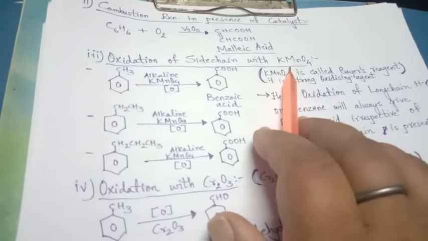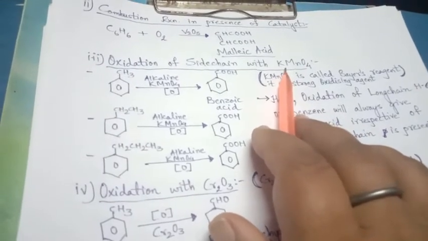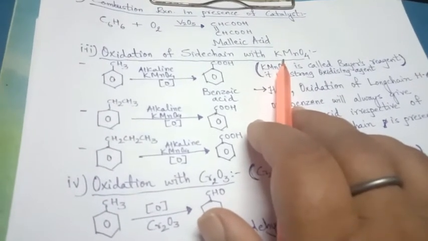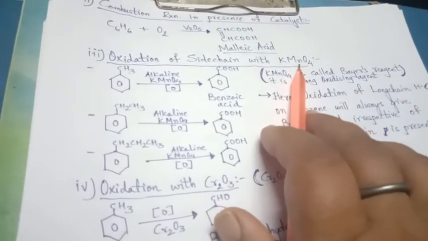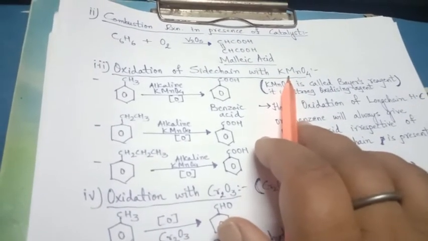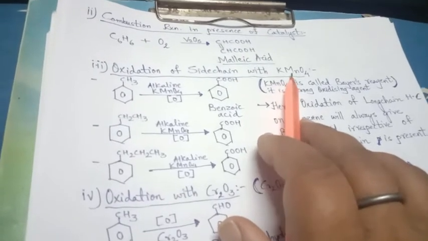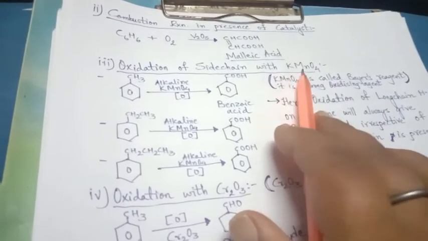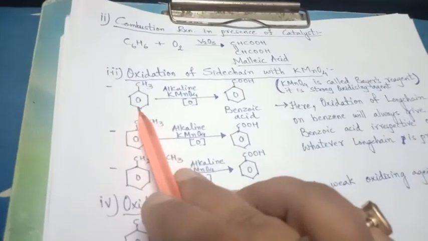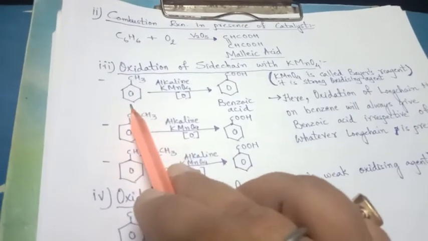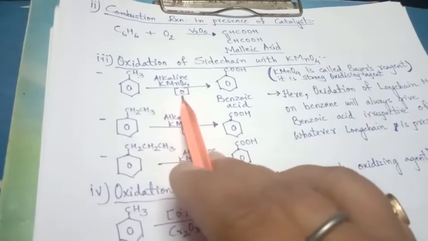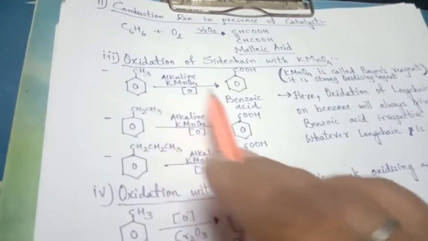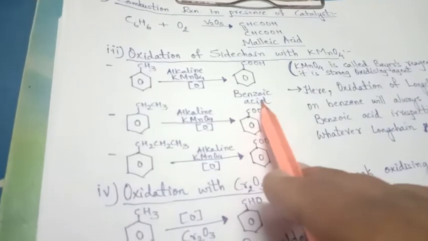We must know here, and we should always keep in mind that potassium permanganate, it is the strong oxidizing agent. It is also considered as Bayer's reagent because in Bayer's process also it is used. Here, oxidation of toluene, methylbenzene, it takes place in presence of alkaline KMnO4 oxidation reaction. It will give benzoic acid.